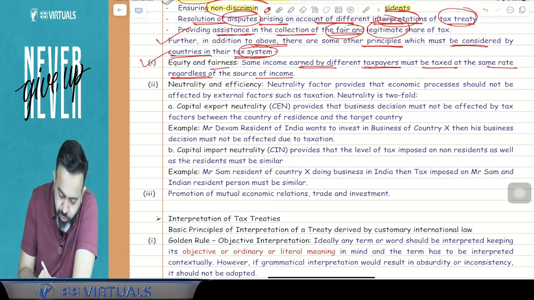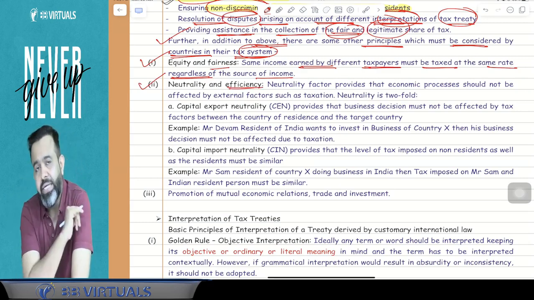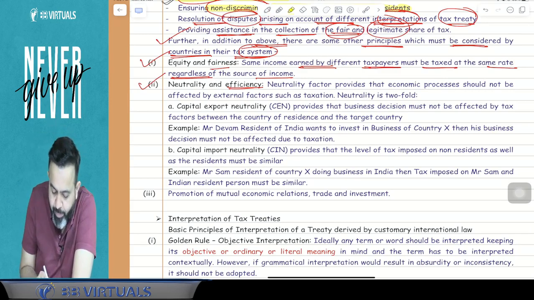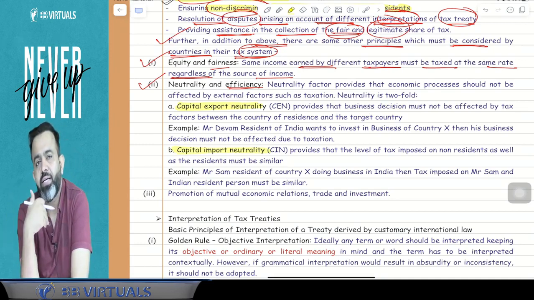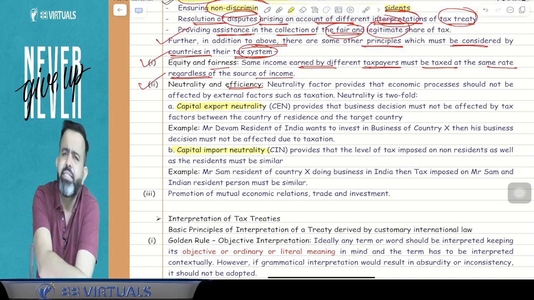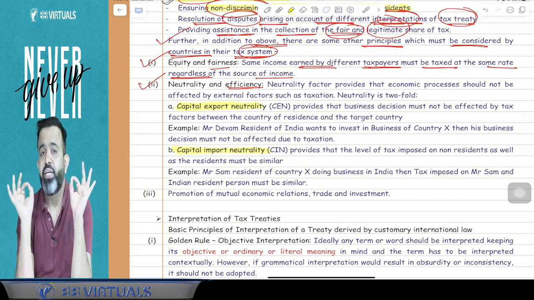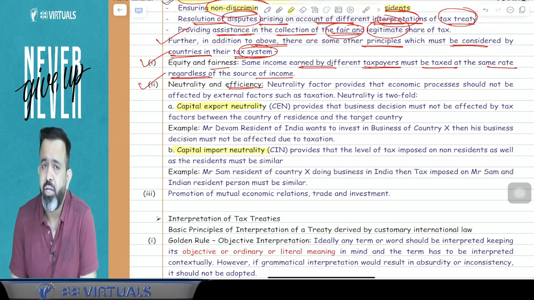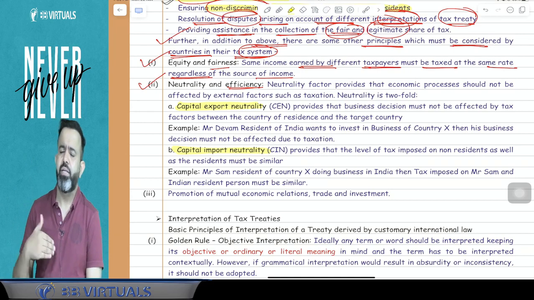Now guys, there is one more point, that is neutrality and efficiency. So in your tax law, there should be neutrality and efficiency. And guys, there are two types of neutrality. One is capital export neutrality and one is capital import neutrality. Now what is capital export neutrality and what is capital import neutrality? Neutrality says that your business decision will not change due to the tax law. That is called neutrality.